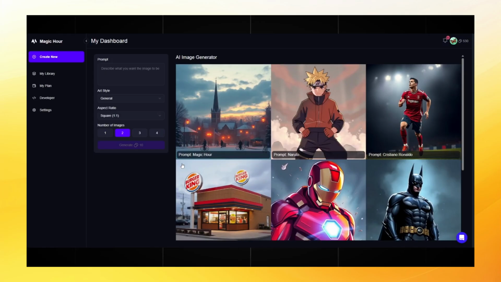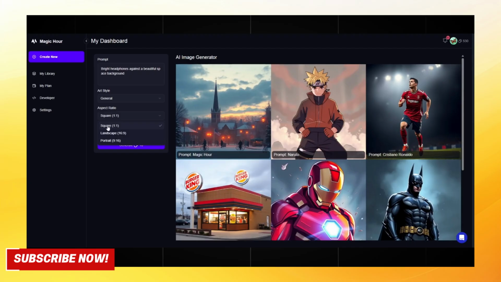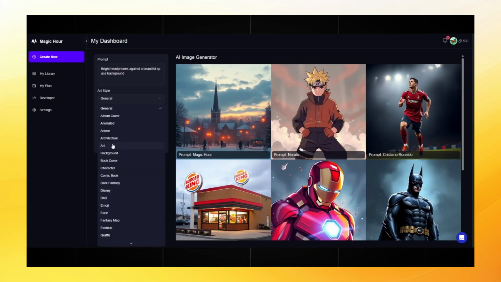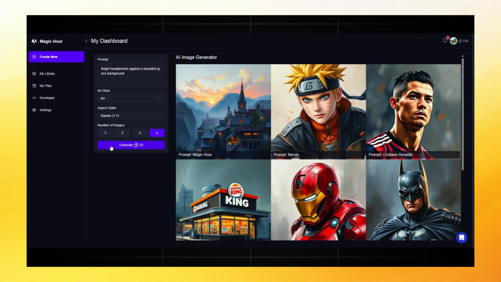Here we will make an avatar, channel nickname and description. For a beautiful avatar, I will use Magic Hour. We go back here and click AI Image Generator. We write a small prompt ourselves. You can make any avatar you like. I wrote bright headphones against a beautiful space background. For the image style, I choose art, and for the image size, a square 1x1, because for an avatar, it should be exactly like this. We click generate and wait. Very beautiful pictures turned out, just right for the topic of our niche.